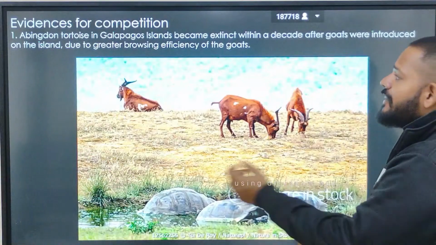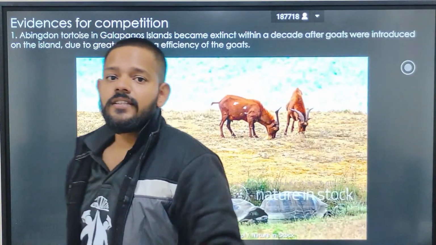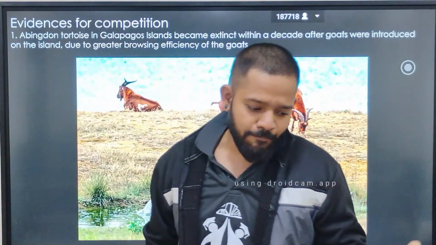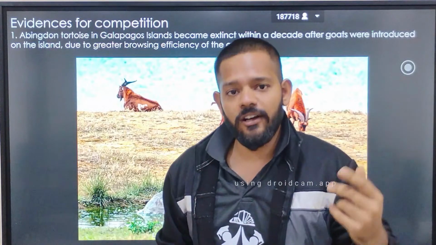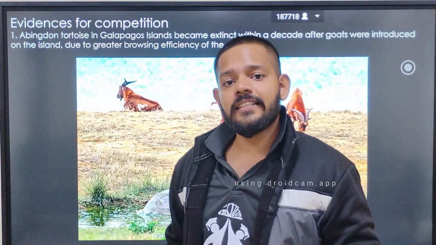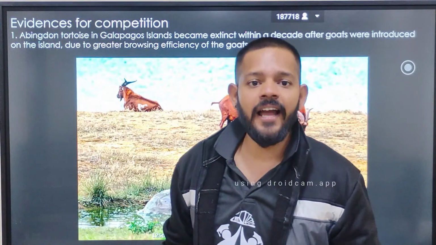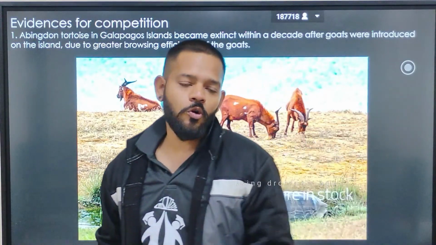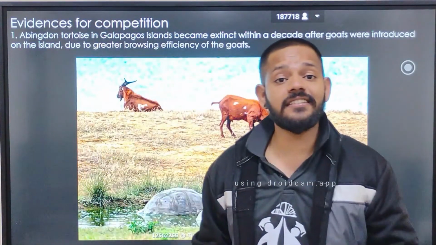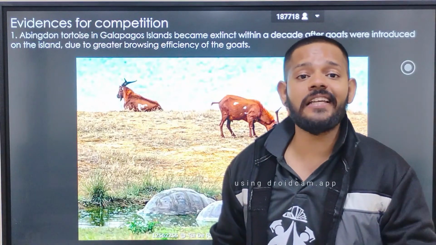Next is the evidence for competition. There is one example which shows competition. It is the example of Galapagos Island, where you find Albinon tortoise and goats. Goats have the highest grazing capacity among all cattle.